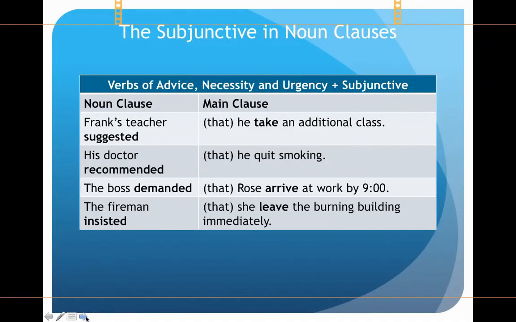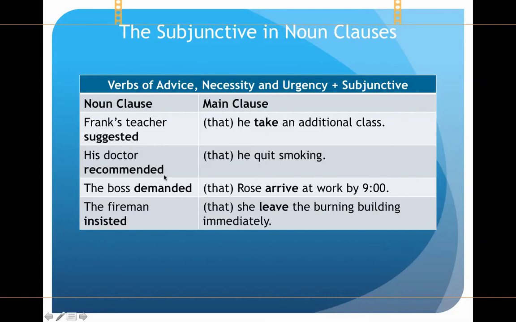And then we're talking about subjunctive in noun clauses. And this is the present subjunctive, which you remember is always the base form of the verb. And there are certain verbs that take the present subjunctive in a noun clause. So I say Frank's teacher suggested that he take an additional class. Okay, normally you would say he takes with an S, right? But this is not really present tense. This is the present subjunctive. And it's always the base form, no matter who you're talking about.